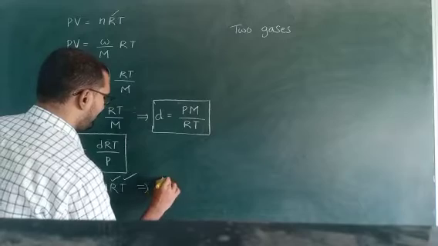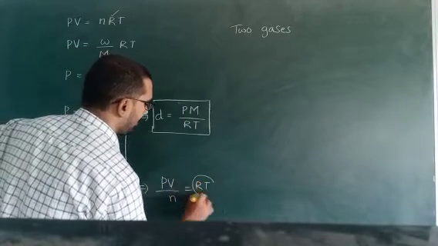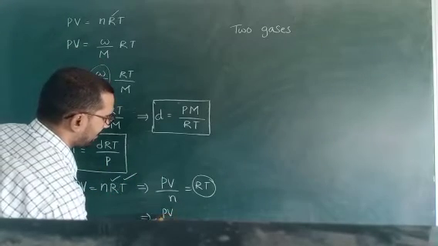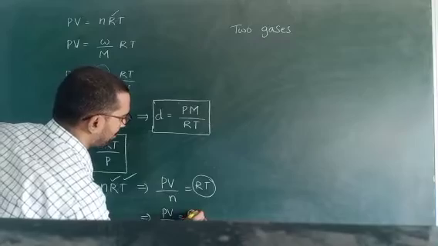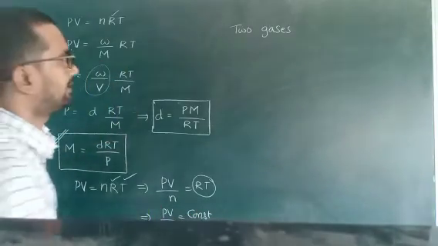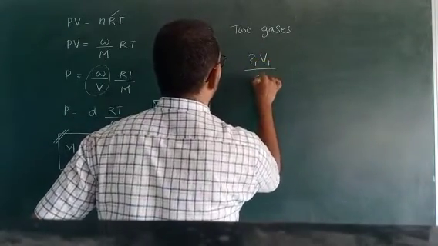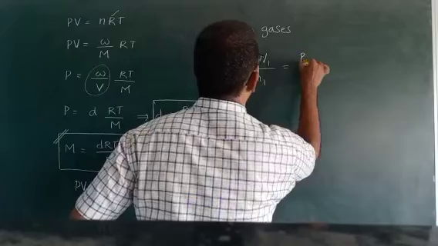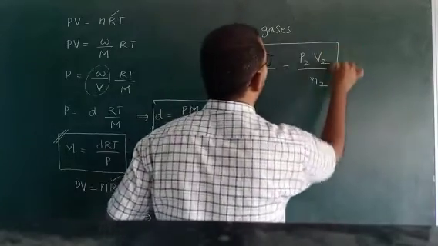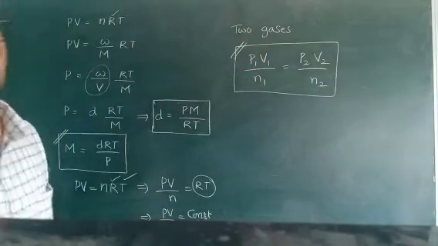Then PV by n is equal to RT. If temperature is constant, then PV by n is equal to constant. Then applying two conditions or two gases: P1 V1 by n1 is equal to P2 V2 by n2. This is also very important and useful for solving problems.